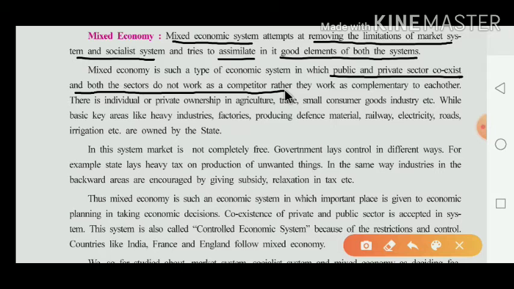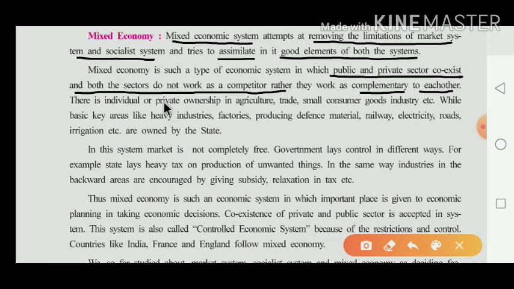Now what happened that here they have to give that the mixed economic system works with coexistence in a cooperative way with two sectors, the public sector as well as the private sector, and here both sectors are not competitors with each other and they work as complementary. Complementary means extra, zyada to each other. It means both are working coexisting with cooperation and they also do extra work.